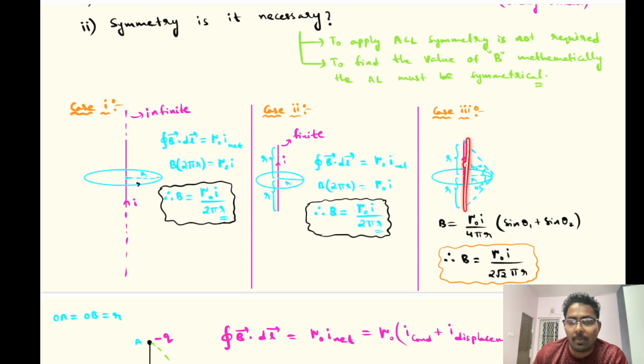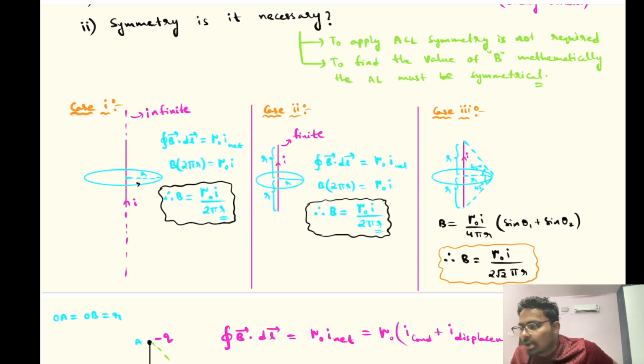So sir, I have used Biot-Savart's law and I got this value. Sir, I used Ampere Circuital law and I got this value. Then here we got an ambiguity. By using Biot-Savart's law, I got mu naught I by 2 root 2 pi r, and by using Ampere Circuital law, I got mu naught I by 2 pi r. So where have we gone wrong?